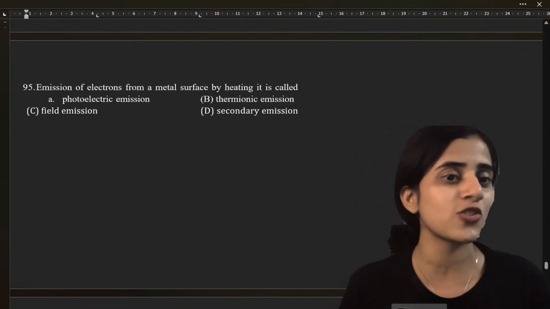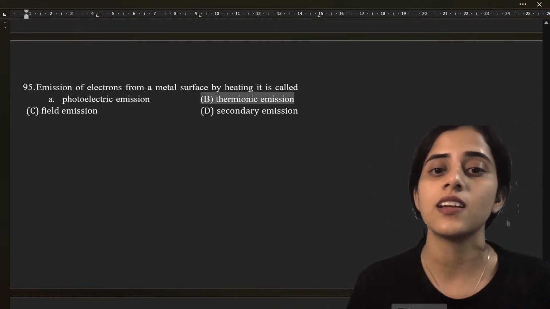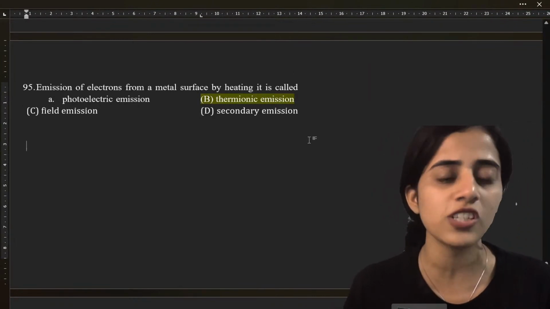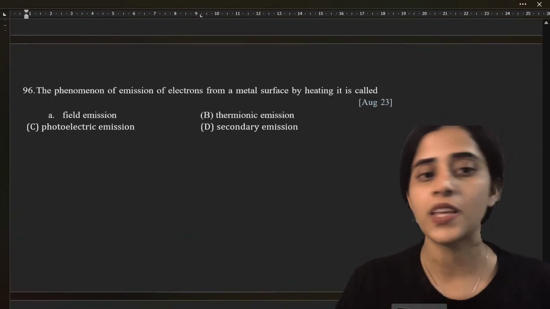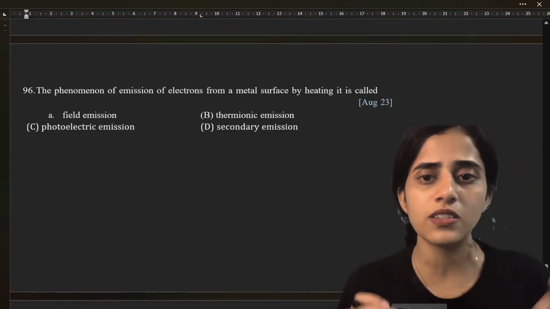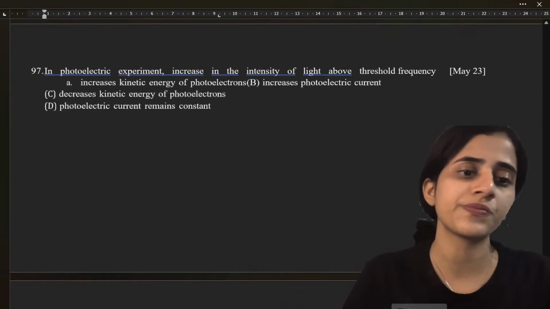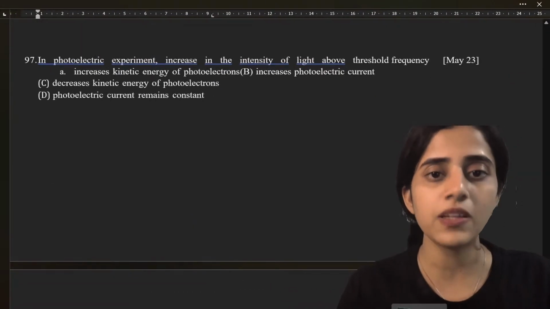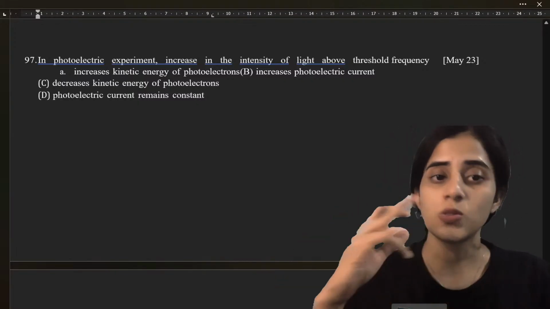Now what is the answer to this question? Okay, I get so many B's. Yes, it is thermionic emission. What is thermionic emission? Emission of electrons from a metal surface when it is heated. Super energy, wonderful energy. The phenomenon of emission of electrons by heating. Similar question. Thermionic emission.